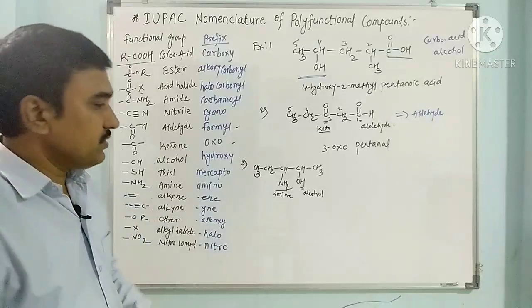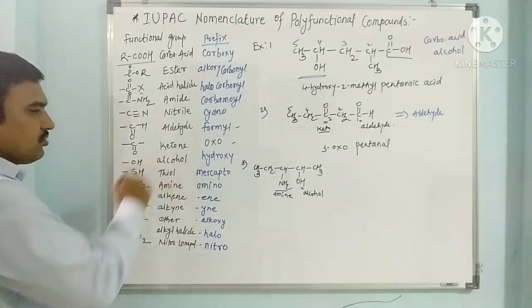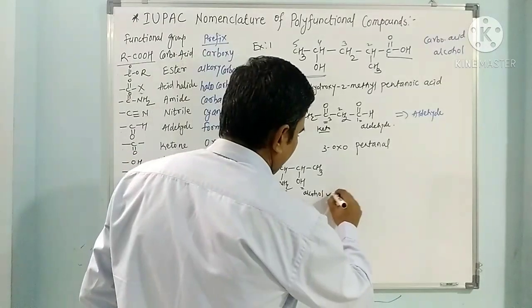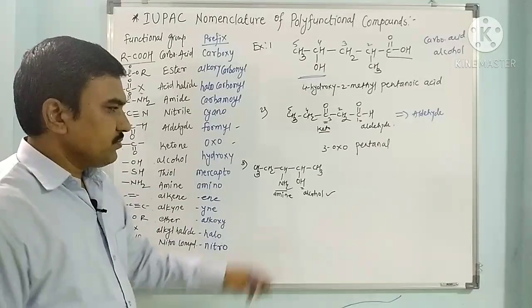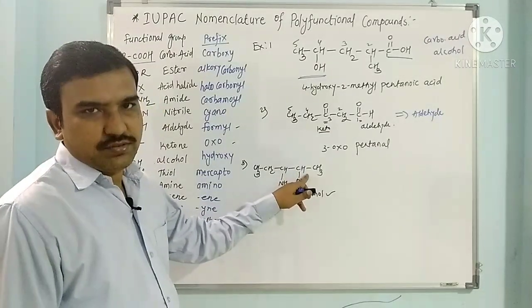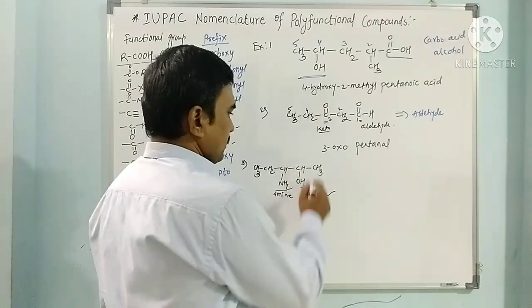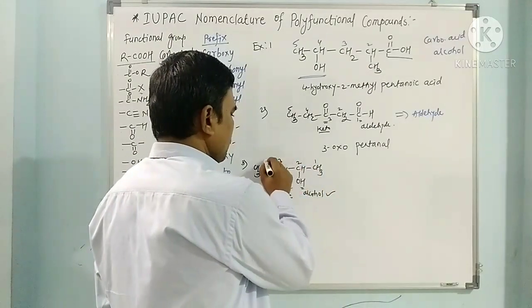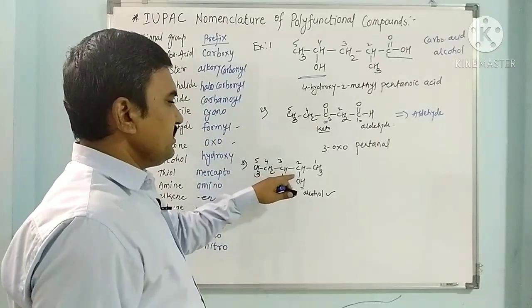Which one comes first? Alcohol has greater priority. When the alcohol has greater priority, it is called alkanol. So here this is 1, 2, 3, 4, 5. So this is pentane-2-ol.